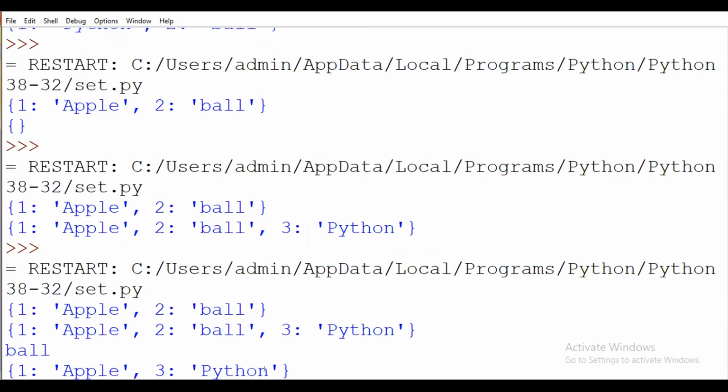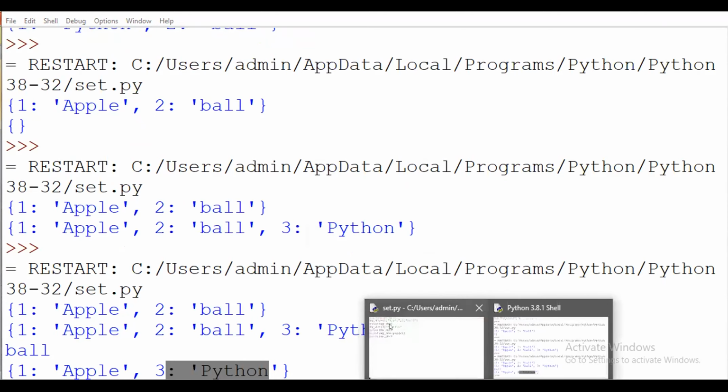So you have to see here. Pop means what? What should I do? I will remove the specific element. Okay. I will remove the specific element.